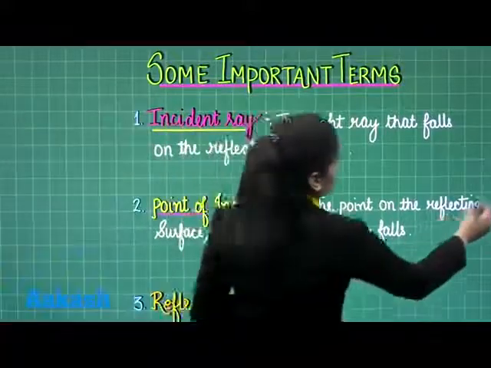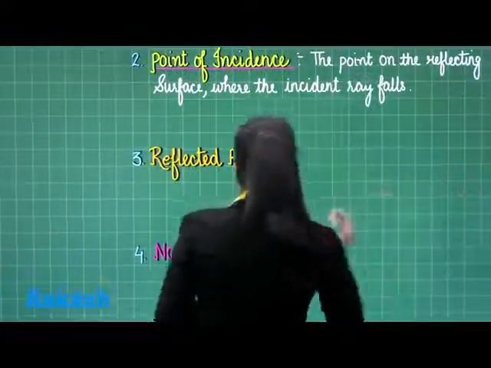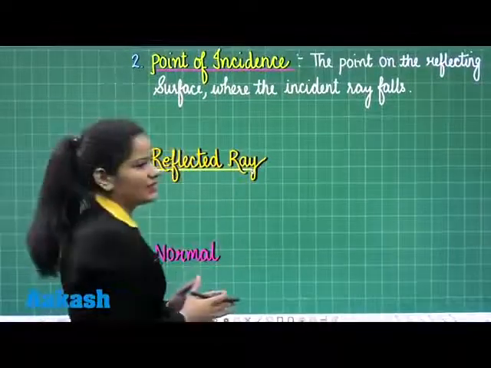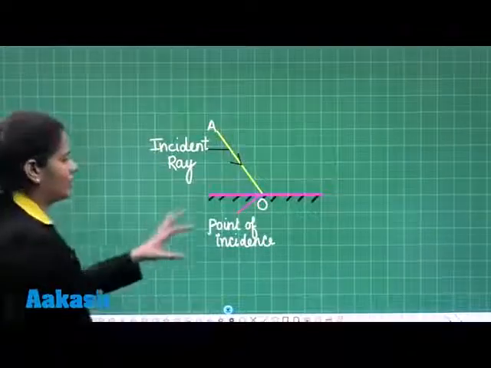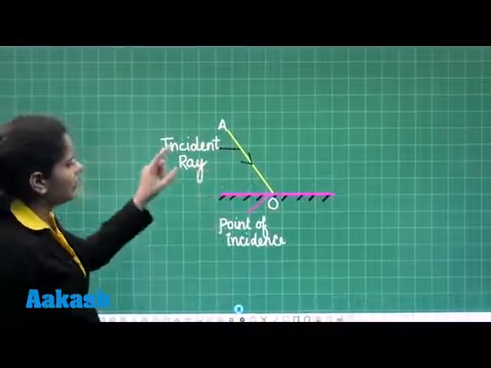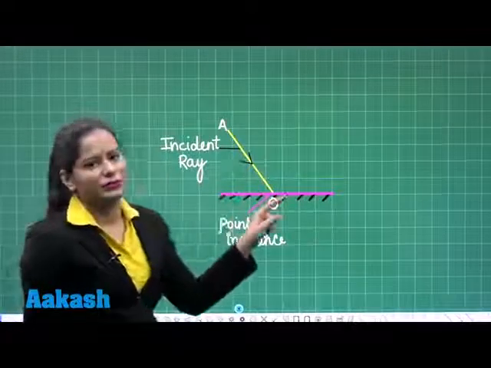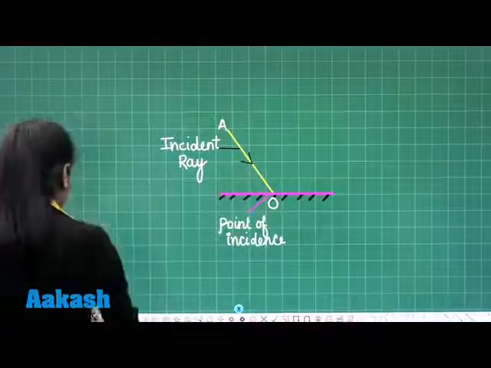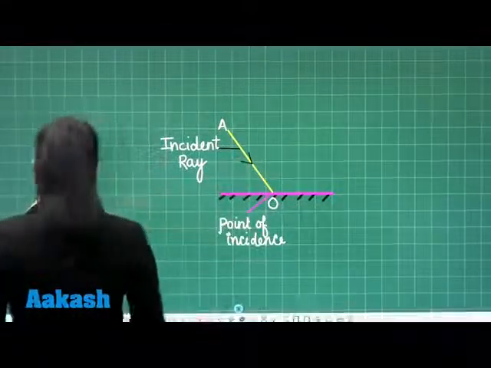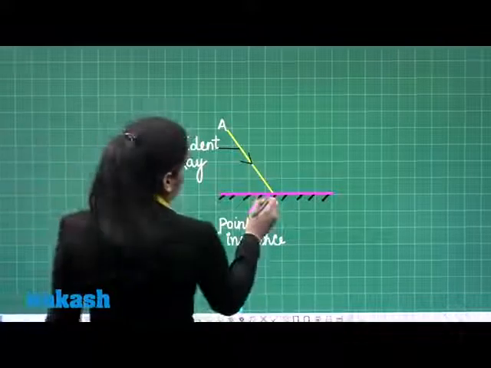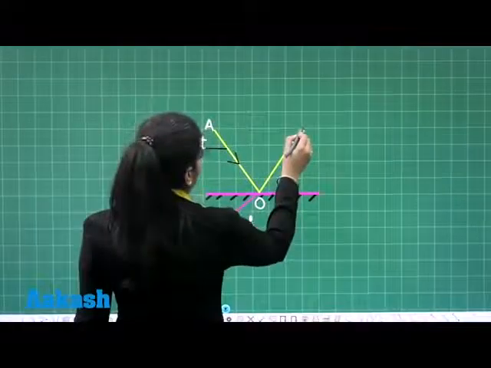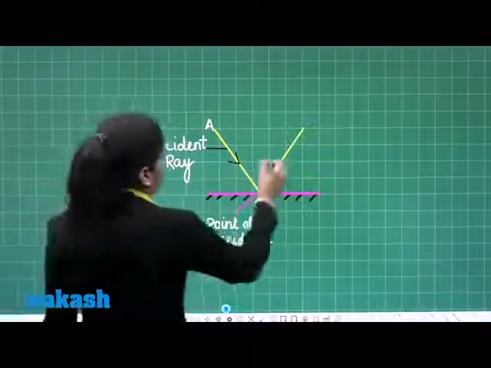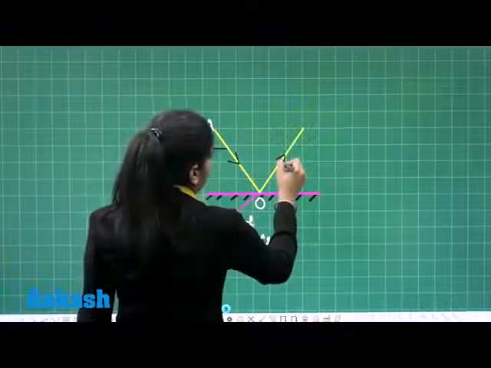Now the next term that we need to discuss is the reflected ray. So here is the next ray we are going to discuss, that's the reflected ray. Now let's go there on the figure. Student, here the reflected ray is going to be the ray that bounces back into the same medium. Let us suppose this is the ray that bounces back into the same medium. So we will call this ray the reflected ray.